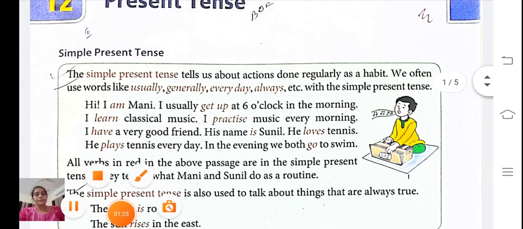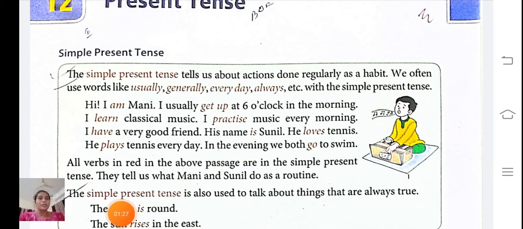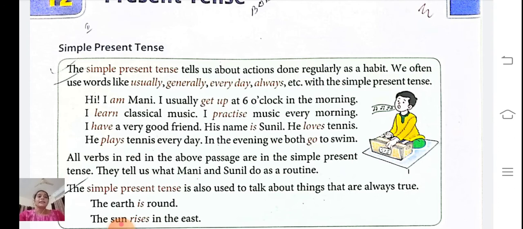Okay, let's start with the book. Simple present tense. The simple present tense tells us about actions done regularly as a habit. We often use words like usually, generally, everyday, always, etc. with the simple present tense. So, whenever you see usually, generally, everyday, always in the sentence, you have to know that this is the simple present tense.